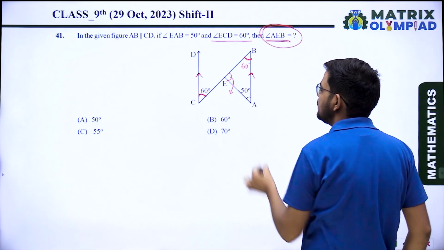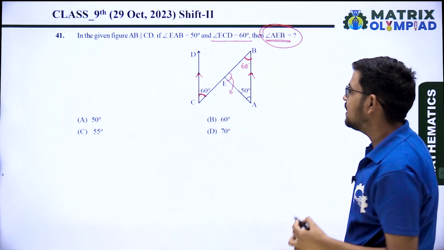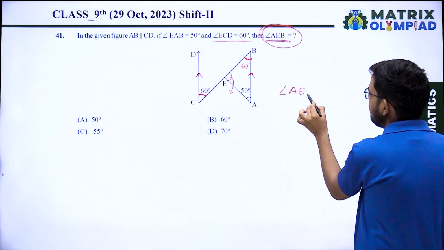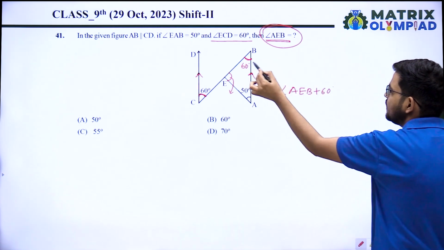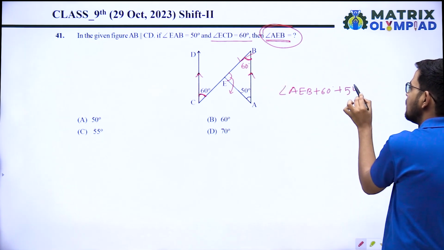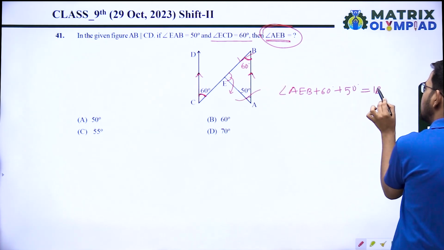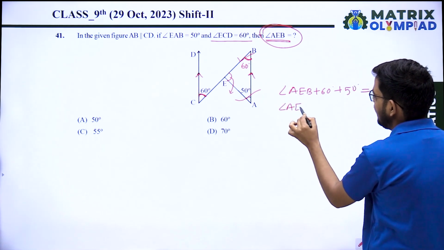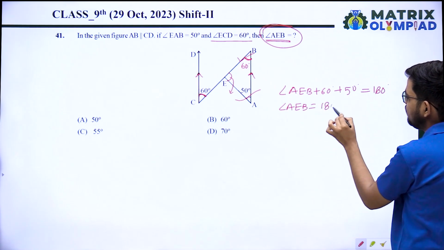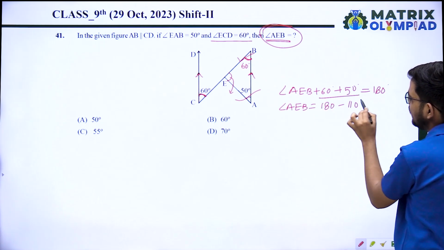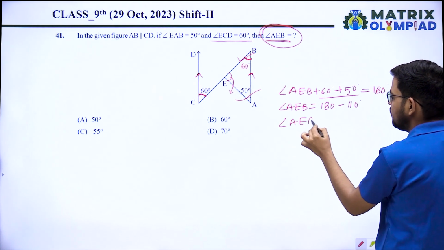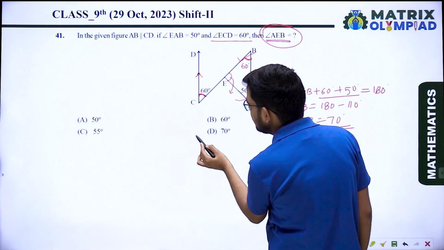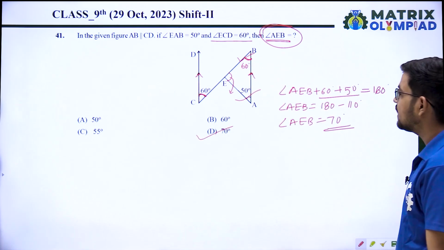We can use the angle sum property. So angle AEB plus 60 degrees plus 50 degrees equals 180 degrees by the angle sum property of a triangle. So angle AEB will be 180 minus 110, so angle AEB equals 70 degrees. Option D is the correct answer.